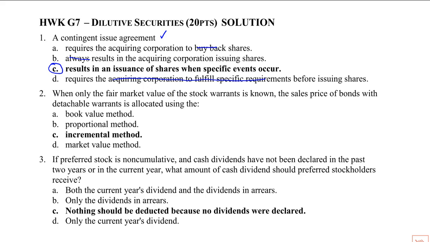Okay. All right. So number two, when only the fair value of stock warrants is known, the sales price of bonds with detachable warrants is allocated. So if you only know one, whether it's stock warrant or bond, you have to use the incremental method. Proportional method is a method that would be used if we knew both. The book value method applies to conversions, so it doesn't even apply to a joint security issuance. I don't even know what they're talking about with the market value method.